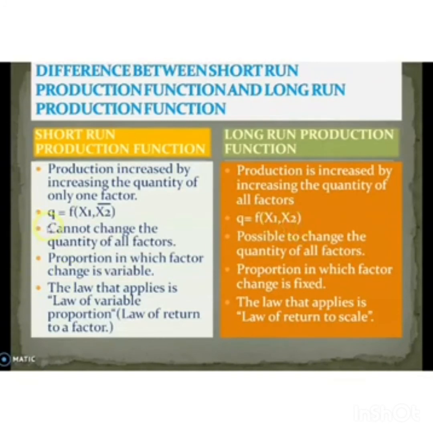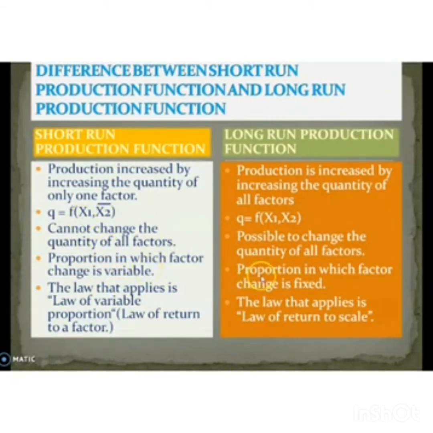Okay. Then in short run production function, the producer cannot change the quantity of all factors. In long run production function, it is possible to change the quantity of all factors. Then in short run production function, the proportion in which factors change is variable, because one factor is fixed and another is variable.